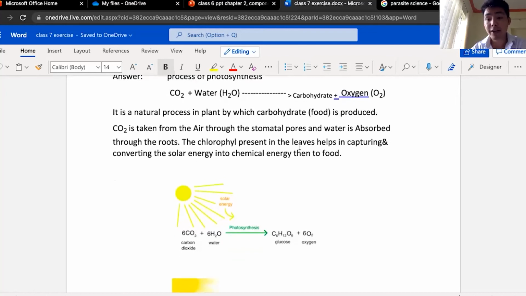Okay, so I'm going to read the process. Photosynthesis is a natural process in plants by which carbohydrate food is produced.